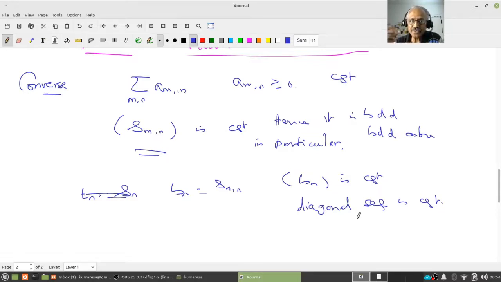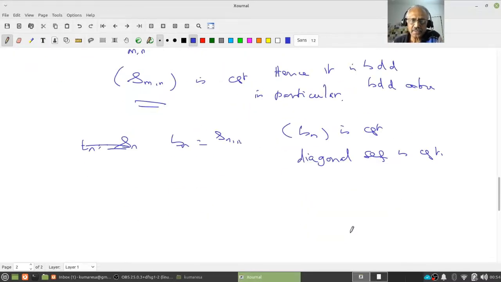This kind of going back and forth is what makes you understand mathematics as a whole, and you don't have to remember a lot of things. Slowly, it becomes part of you, like the way the multiplication table becomes part of you. Okay, so come back to this.